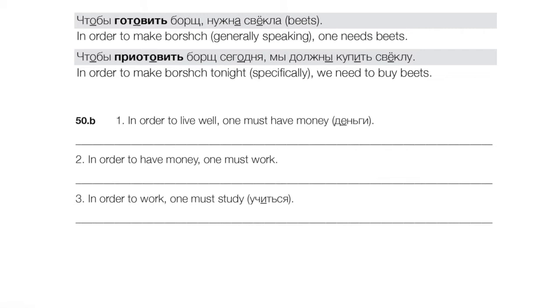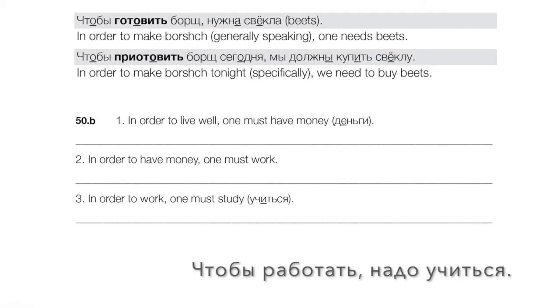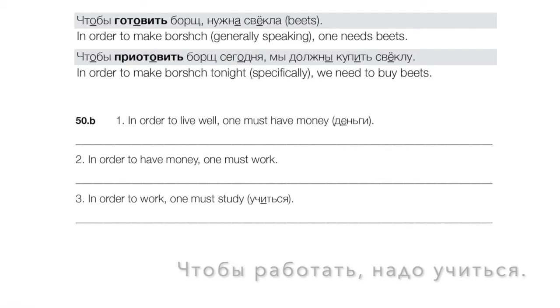Number 2, in order to have money, one must work. Чтобы иметь деньги, надо работать. Right? Чтобы иметь деньги, надо работать. 3, in order to work, one must study. Чтобы работать, надо учиться. Okay, so again, very simple construction, but also quite useful.